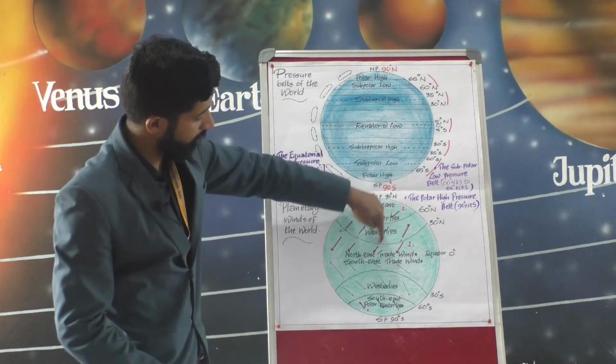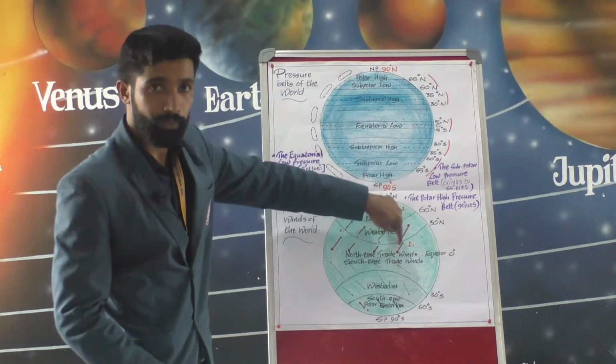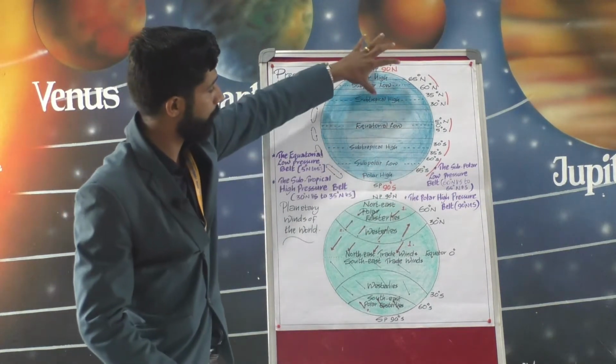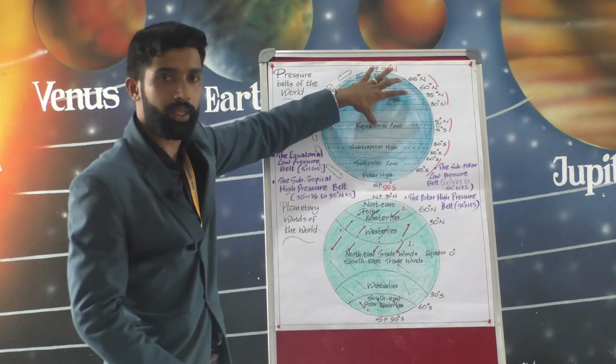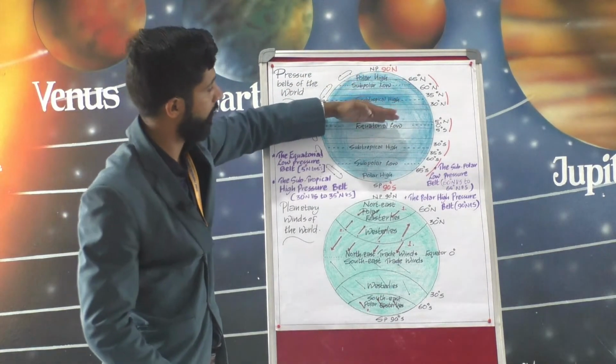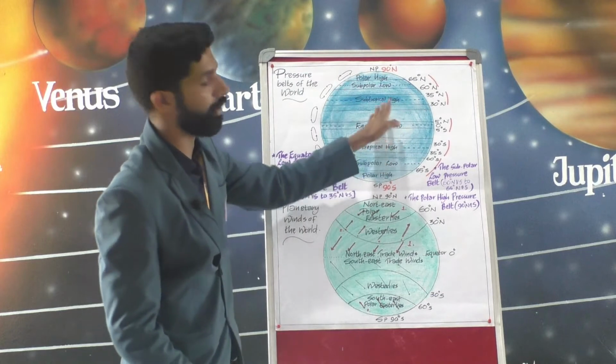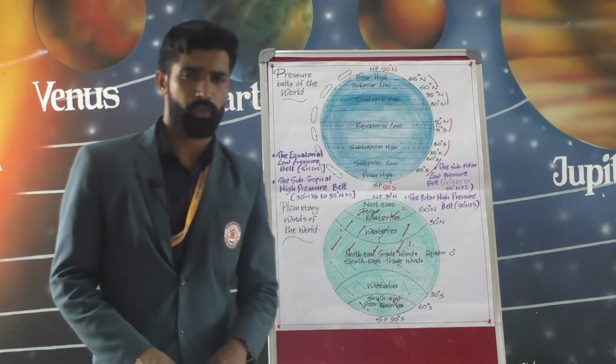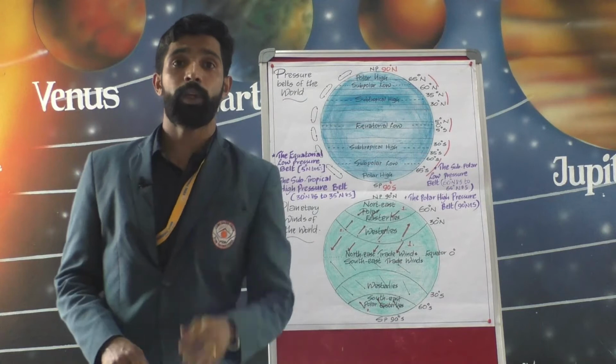So this is known as the trade winds, in the northern hemisphere and also in the southern hemisphere.